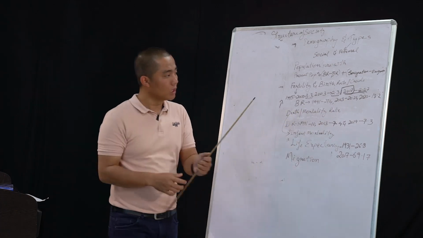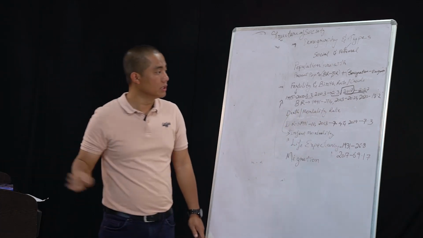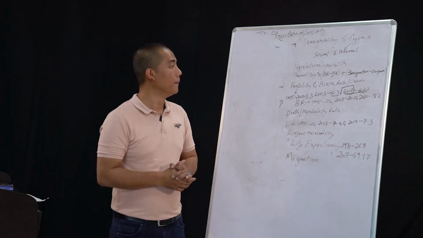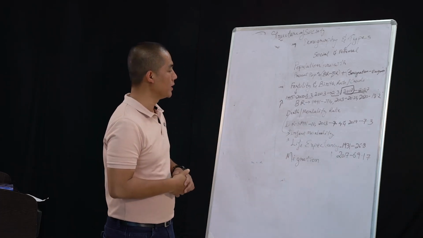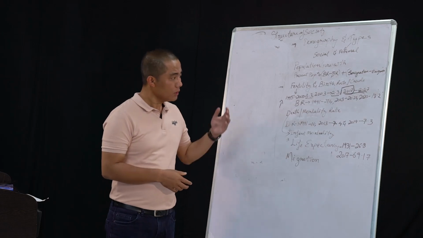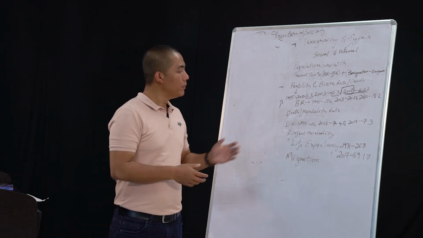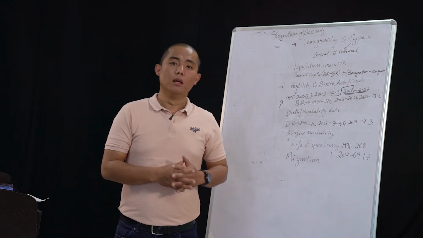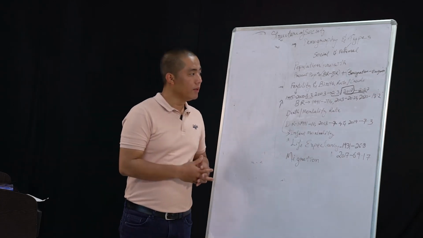Out of 1,000 persons, they would give birth to around 18.2 live babies. That is what it means here. So before, the birth rate was very high. When we look into the data, the birth rate was very, very high.